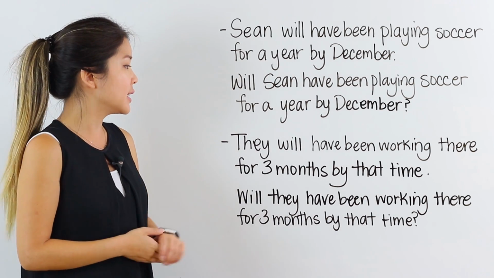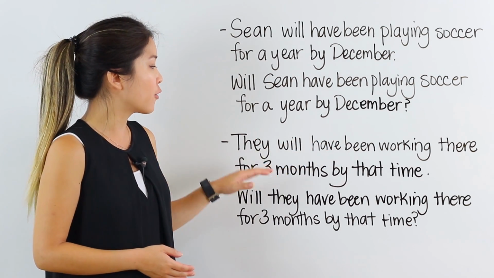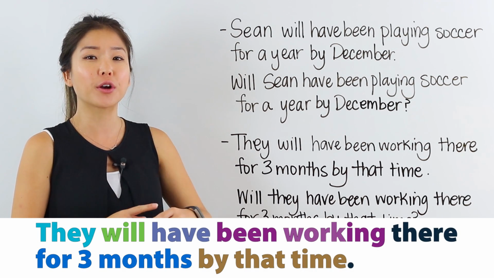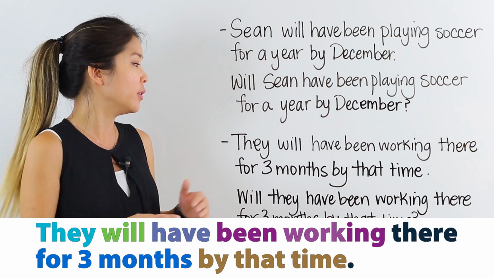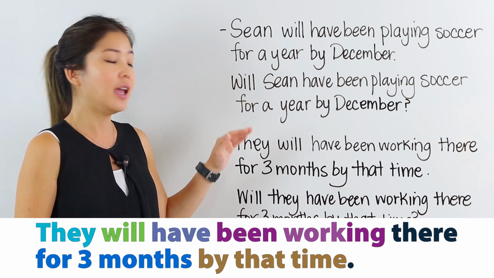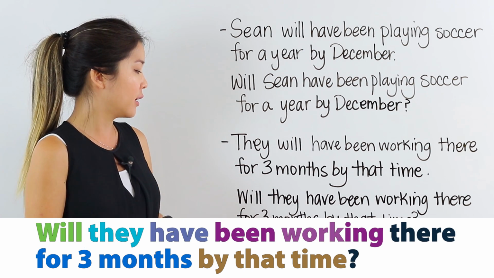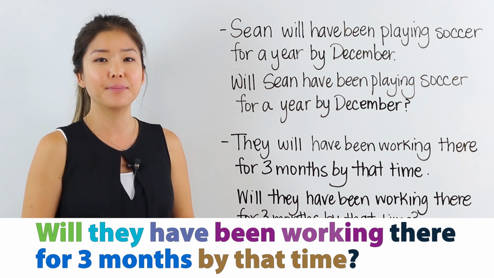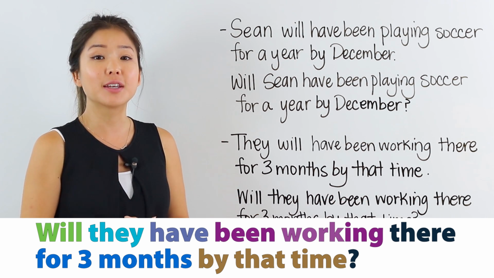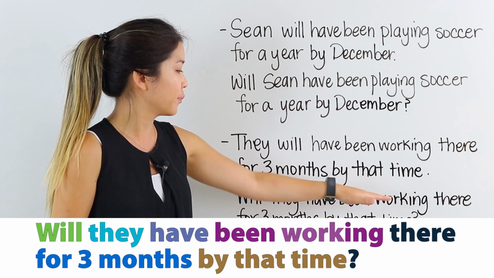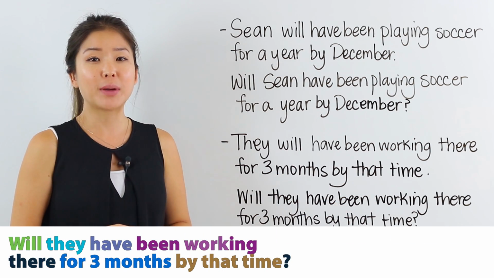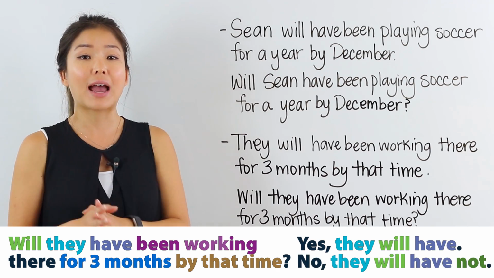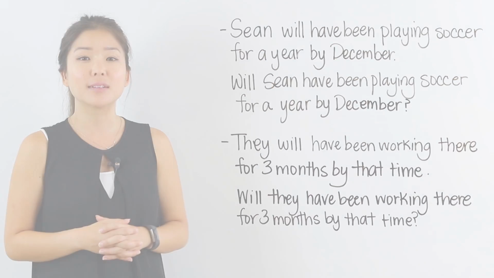The next sentence says, they will have been working there for 3 months by that time. Again, I change the order of the first 2 words to turn this into a question. They will becomes will they. Will they have been working there for 3 months by that time? Again, the rest of the sentence stays the same. I can answer by saying, yes, they will have, or no, they will have not. Let's move on.